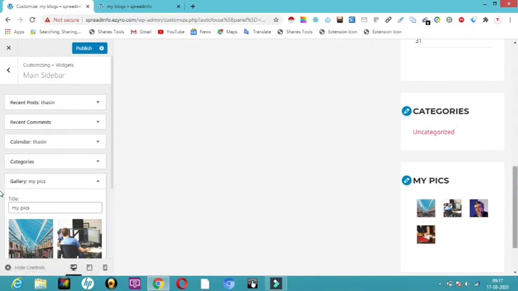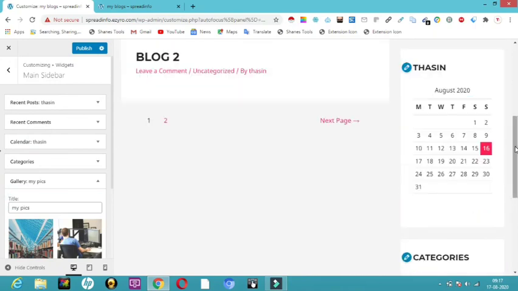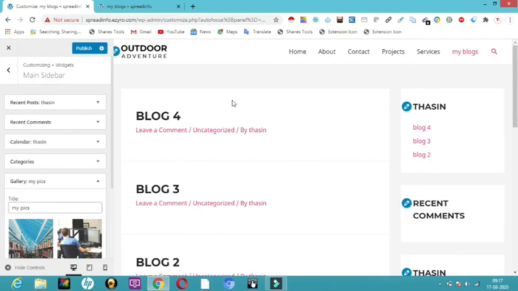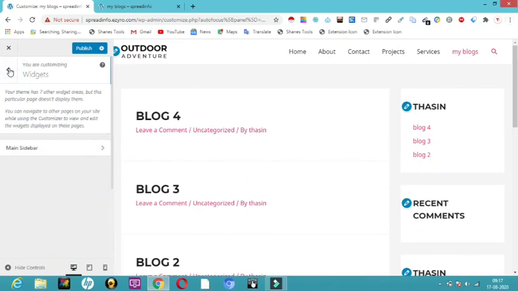If you don't want it, all you have to do is delete it, and you can manage the sidebar. If you want to have a full width, you can also have a full width by managing through these widgets.